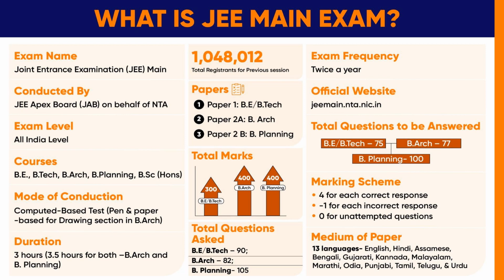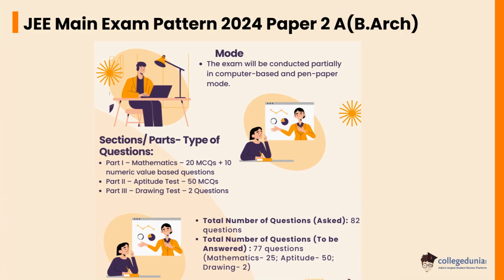Let's check the JEE Main Exam Pattern 2024 for Paper 2A B Architecture. The exam will be conducted partially in computer-based and pen and paper mode. Sections include Part 1 Mathematics with 20 MCQs plus 10 numeric value based questions. Part 2 Aptitude test consists of 50 MCQs. Part 3 Drawing test consists of 2 questions.